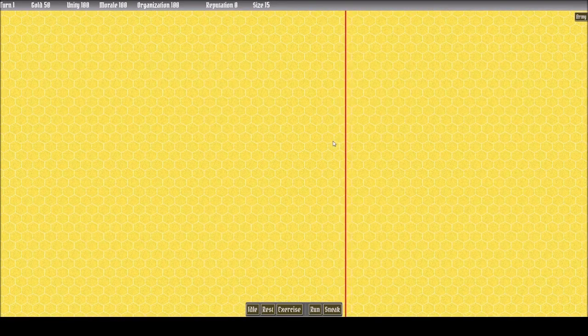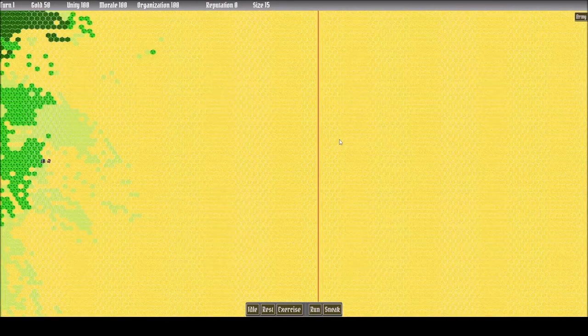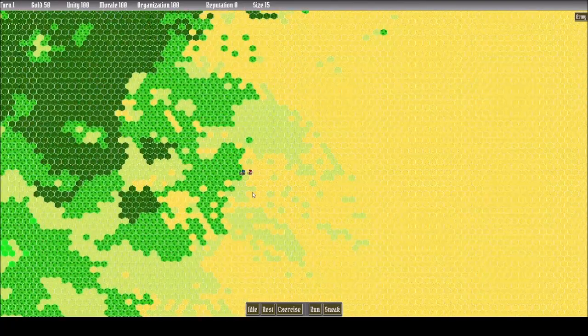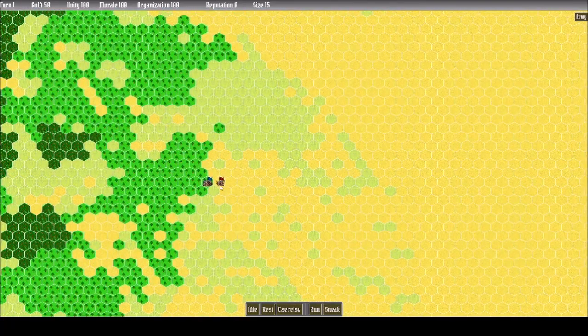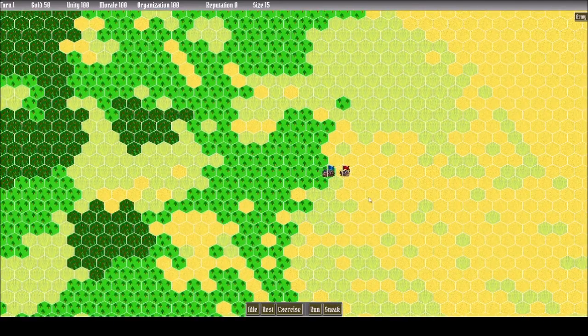And if the morale reaches 0, your unity will drop immensely, and with a drop in unity, the chance of a breakup of your army is higher. If your army size drops below 2, then it's game over. So there's a constant force to push to the east to get to the next red line. Once you reach a red line, this red line disappears and there will be a new red line at the same distance to the east.